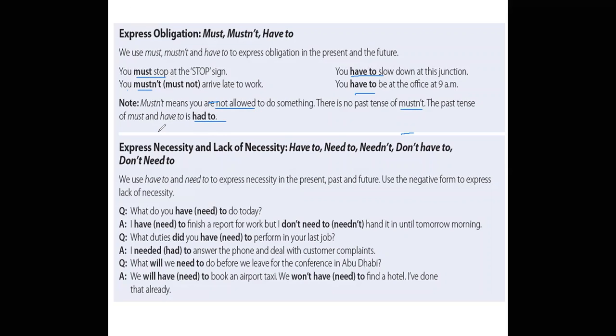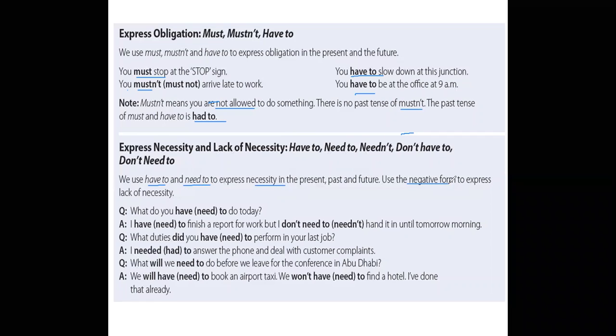Now, express necessity and lack of necessity. We use have to, need to for necessity, and needn't or don't have to or don't need to for lack of necessity. Okay, you can use have to, need to express necessity in the present or past or in the future. Use the negative form to express lack of necessity.